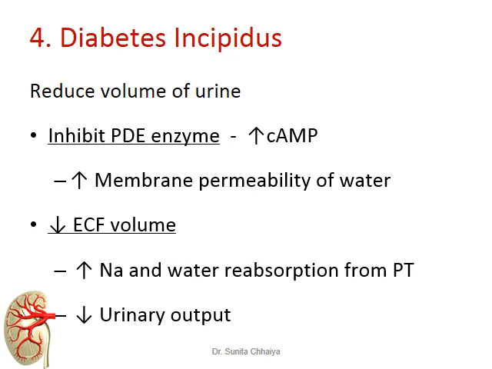So at the latter part of the tubules, a lesser amount of fluid reaches, and that ultimately leads to a decrease in the urine output. So these two mechanisms are mainly responsible: inhibition of the phosphodiesterase enzyme and decreased extracellular fluid volume, and that can reduce urine output in the case of diabetes insipidus.